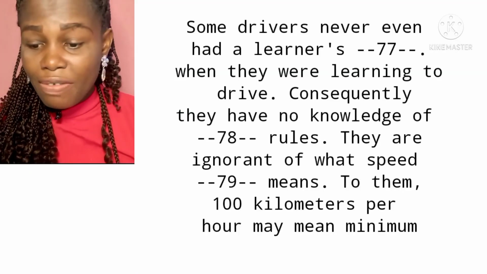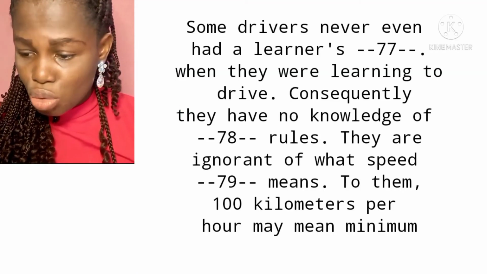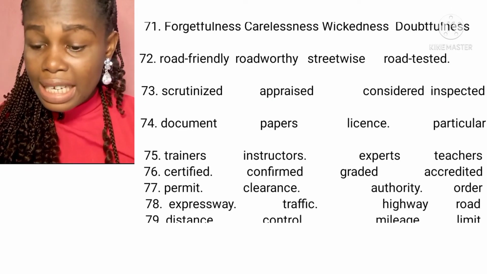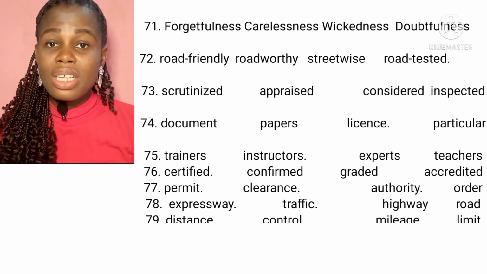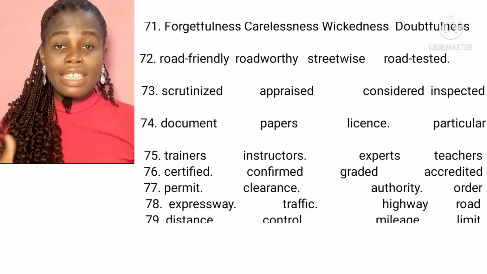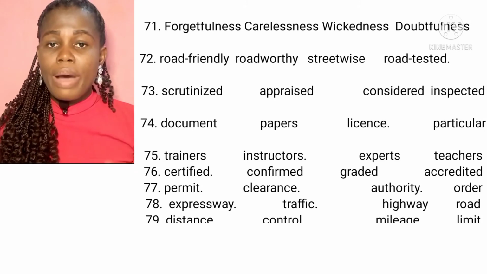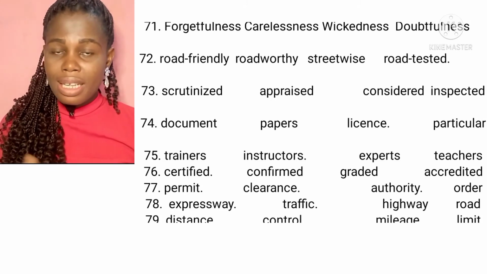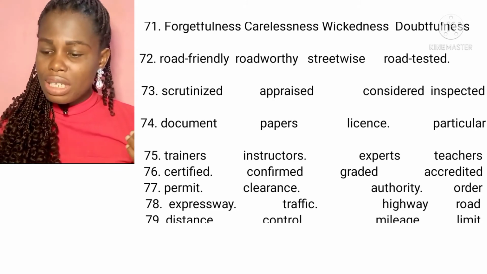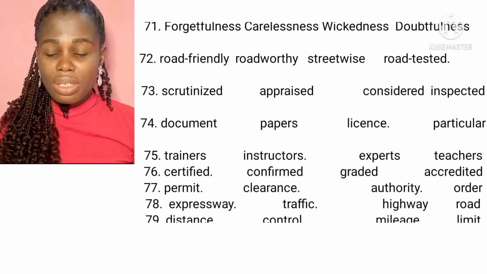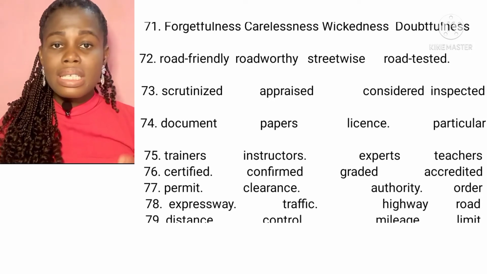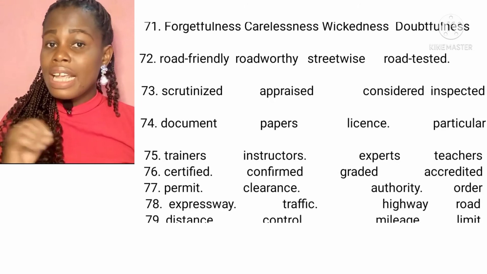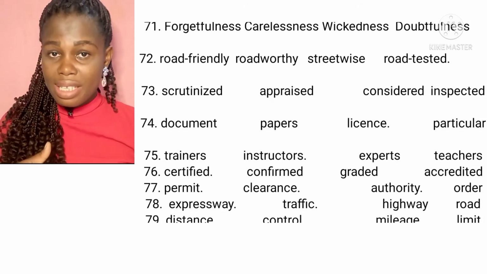Some drivers never even had a learner's dash when they were learning to drive. We have option A, permits; B, clearance; C, authority; and D, order. The correct answer is option A, permits. The legal authorization that is received by people who are learning to drive is called learner's permit. Learner's permit, and not learner's clearance, learner's authority, or learner's order, but learner's permit. So, like I said, the correct answer is option A.